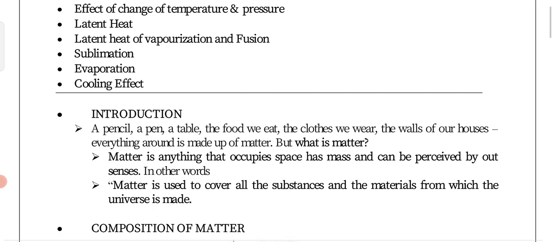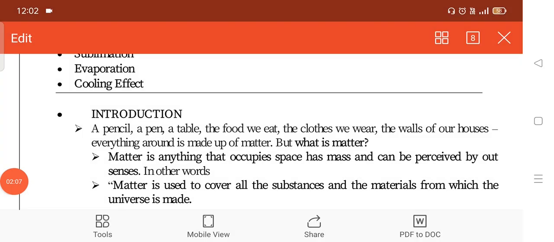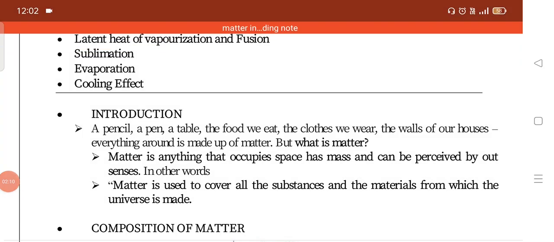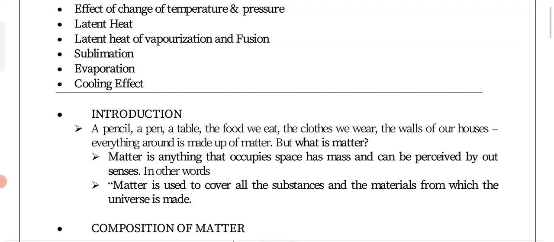So there are different states of matter, and they occupy some space and have some mass, so they all are called matter. For example, solid matter: a chair, book, table, pen, pencil, they all exist in the solid state at room temperature, so that is why they are called solid matter. In the case of liquid matter, water and oil, if we keep them in a container, they take some space and, of course, have some mass. In the case of gaseous matter, just like hydrogen gas and oxygen gas, they all are called matter.